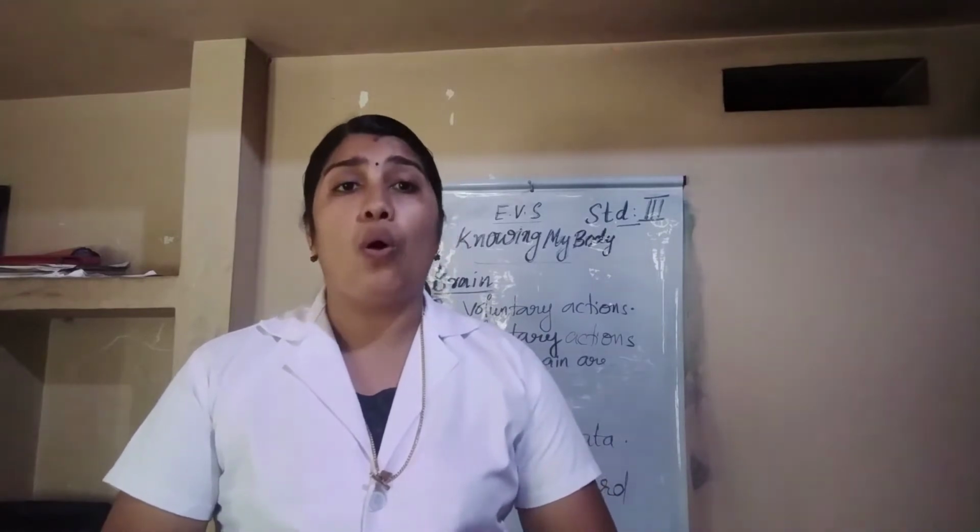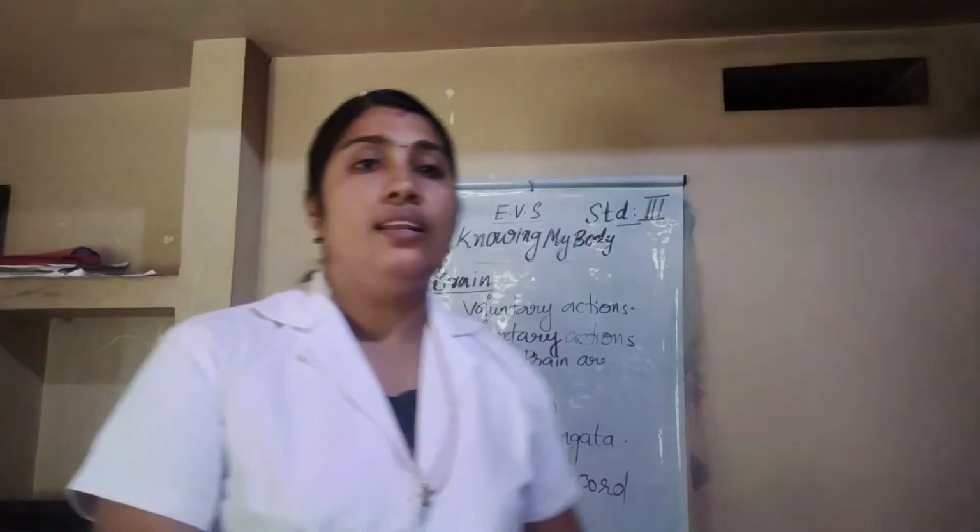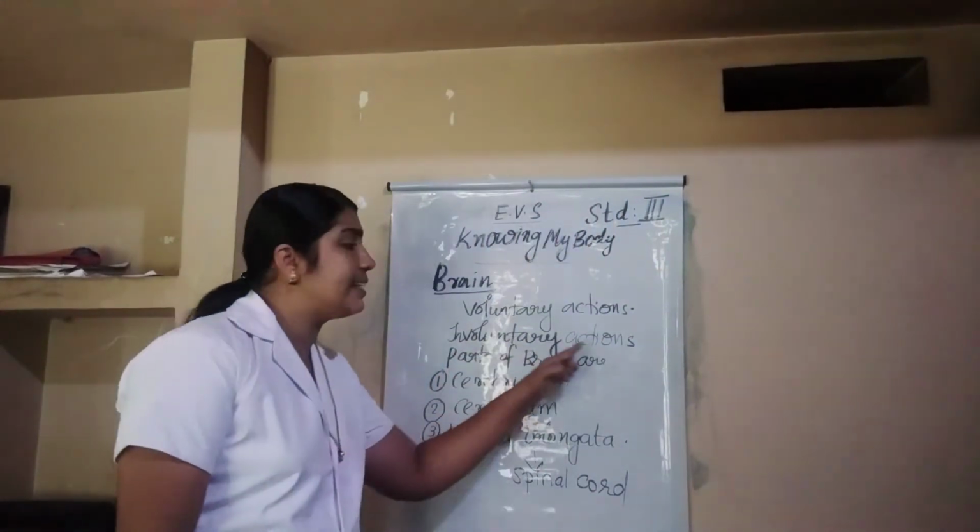Other examples you can say are eating, walking, standing, reading. These are examples of voluntary actions. So what is meant by voluntary action? The actions which are in our control are called voluntary actions. These voluntary actions are controlled by whom? Brain. Then next is involuntary actions.